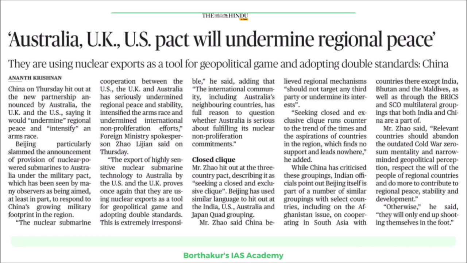Take it however you wish, but that alliance is going to go ahead, and they are going to ensure that Australia is equipped with nuclear powered submarines. As for Indian officials, they point out that Beijing itself is part of a number of similar groupings.